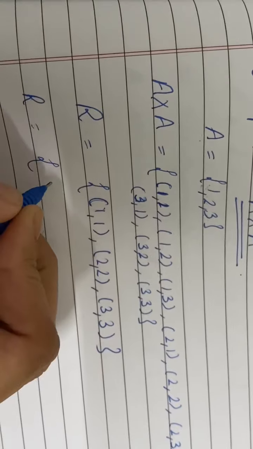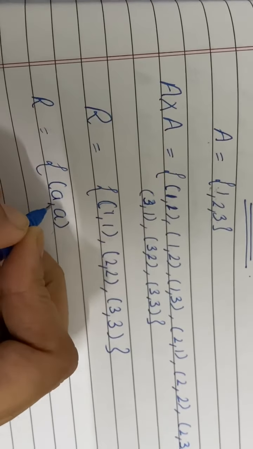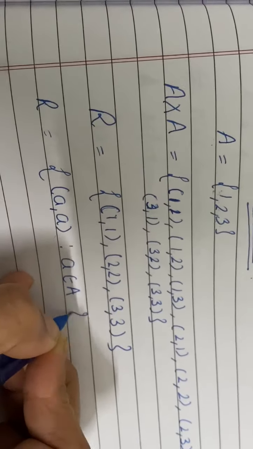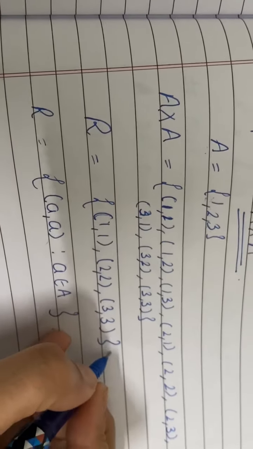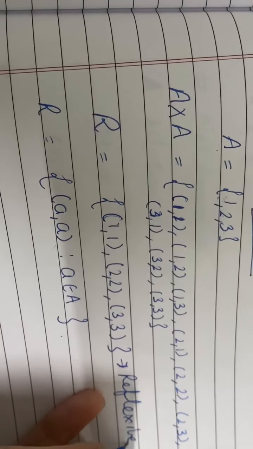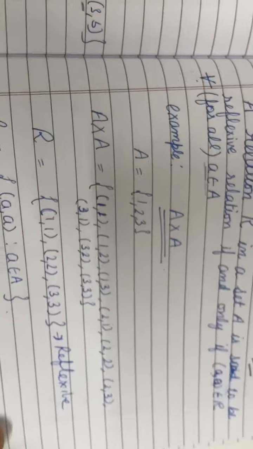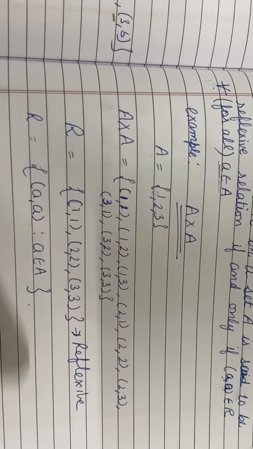That means to make a reflexive relation, there should be elements (a, a) where a belongs to the capital A set. Fine? This is reflexive. If you want to show that this is reflexive, then you will take the same kind of elements.